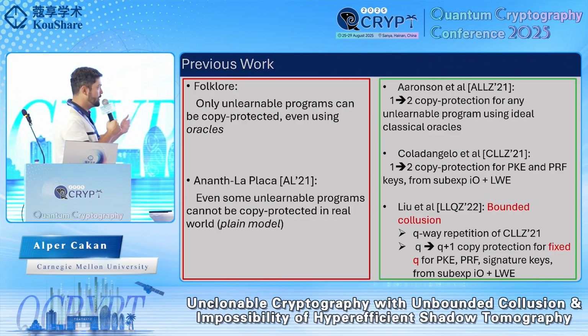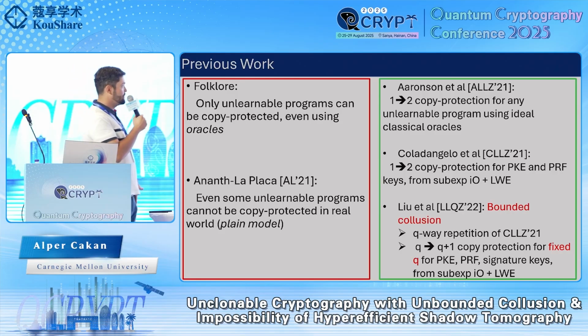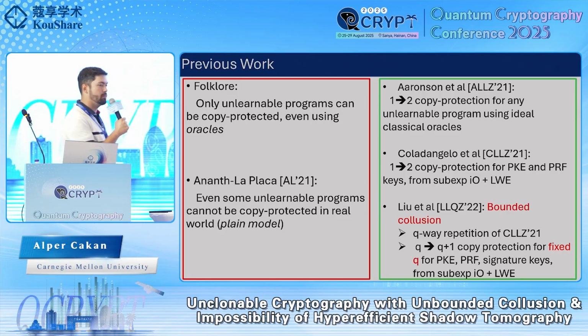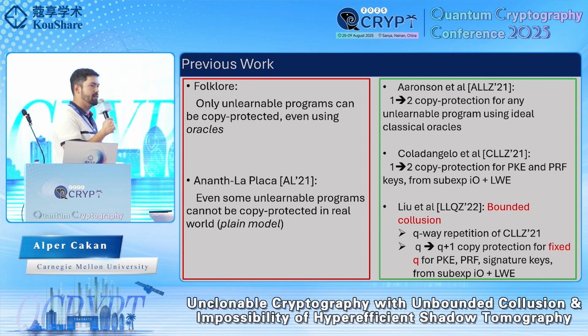And going back to real world schemes where we're not assuming any idealized oracles, the beautiful work of Coladangelo et al. have showed how to copy protect in the 1-to-2 setting decryption keys of a public key encryption scheme, assuming the cryptographic assumptions of indistinguishability obfuscation and learning with errors. A follow-up work by Liu et al. showed how to achieve a construction that is secure in the so-called bounded collusion model, which is like halfway between the initial definition and the actual definition we want to use.